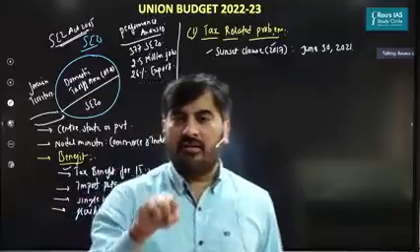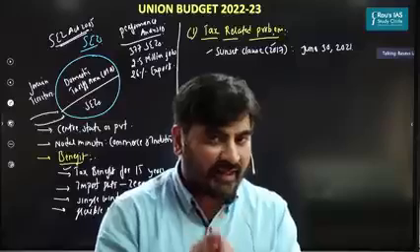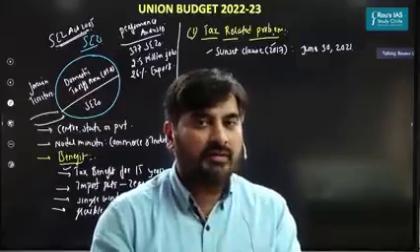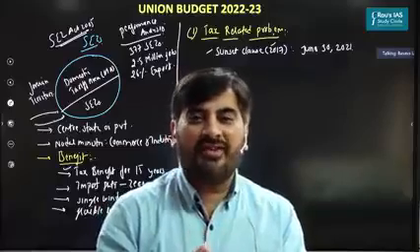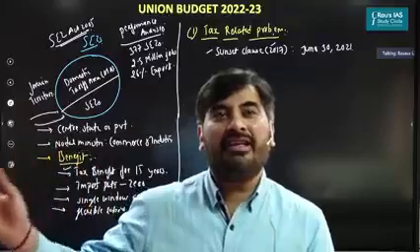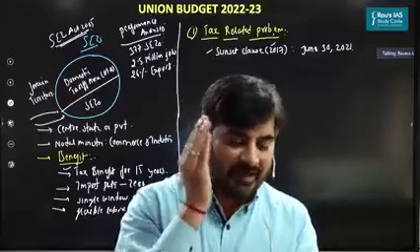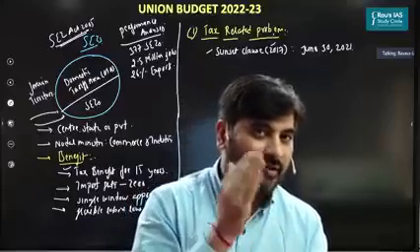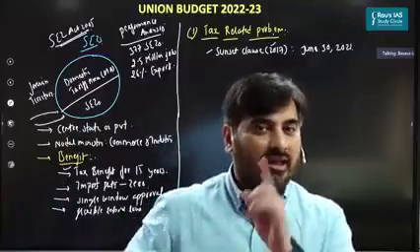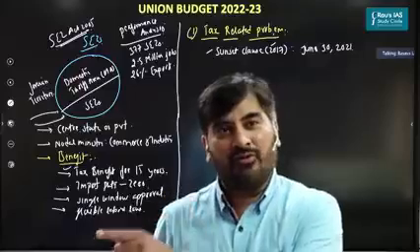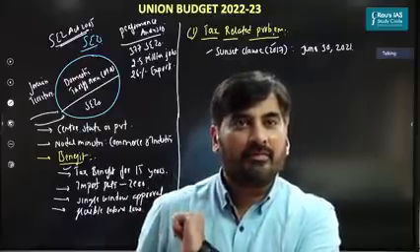Under this sunset clause, the government declared that any unit which is set up in the SEZ before the cutoff date of June 30, 2022, only those units will get tax benefit for next 15 years. I'm repeating, only those units which are being set up in the SEZs before June 30, 2022, will get tax benefit for the next 15 years. If you are setting up your unit in the SEZ after June 30, 2021, you will not get the tax benefits. Let me give you an example.